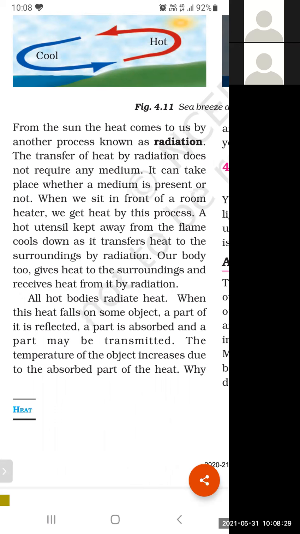Now take the example of the sun. The sun is the main source. The sun is throwing its heat energy towards the earth, and we are receiving that energy. And that method is radiation. So you can compare this situation with the daily life example which we have given to you. So students, always remember this example. This is a very interesting and very important example of your daily life.